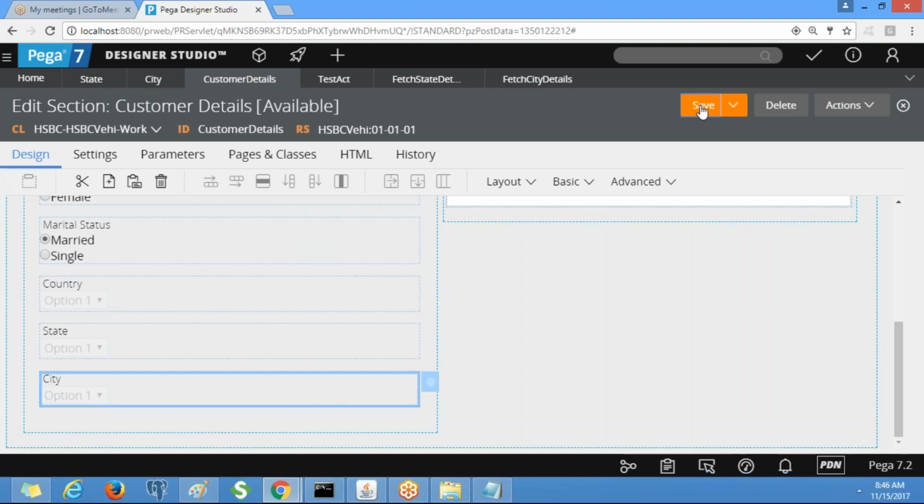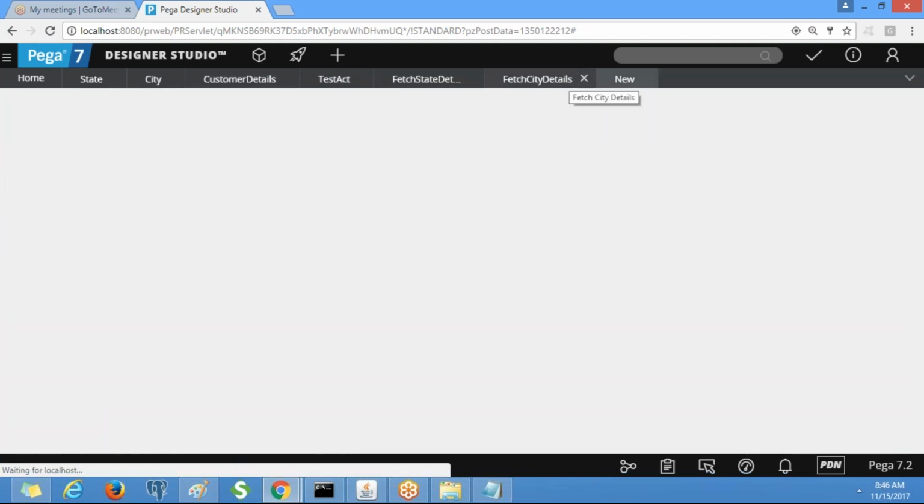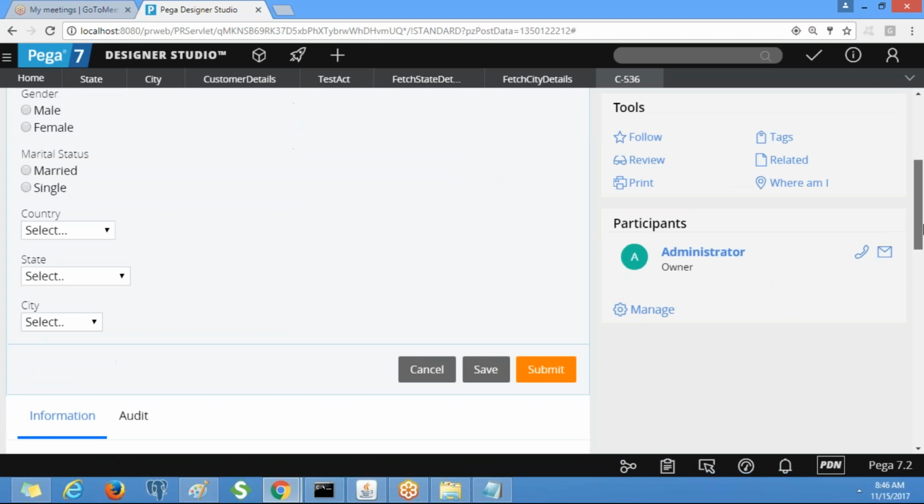Okay, so now we will test it. Go to the customer details. We can see it by using preview also. Now I am going to select India. See, these are the states that belong to India, right? If I select state Andhra Pradesh, it has to display cities. Only 2 cities, right? Tirupati and Vizag.